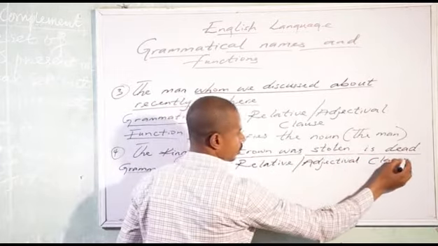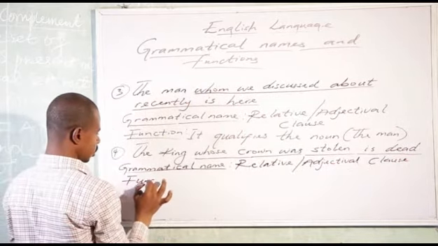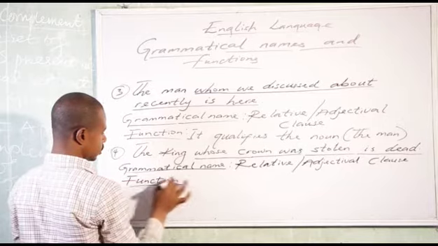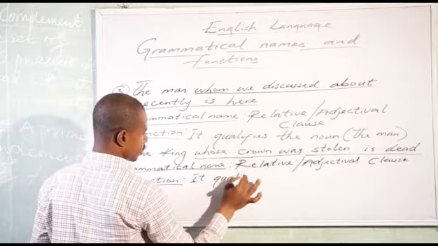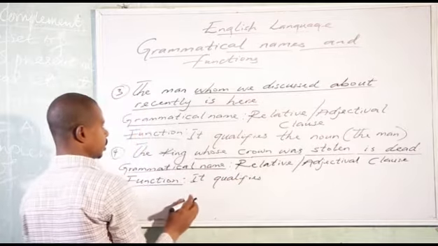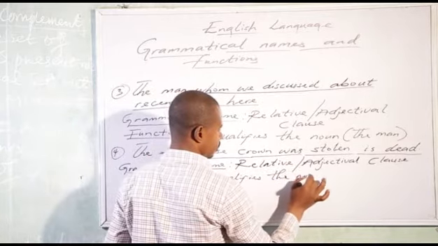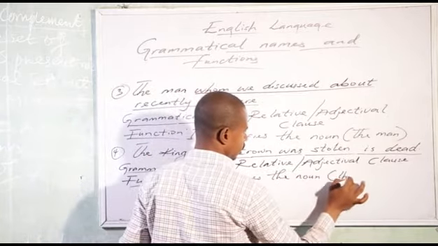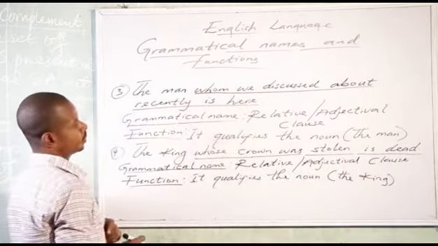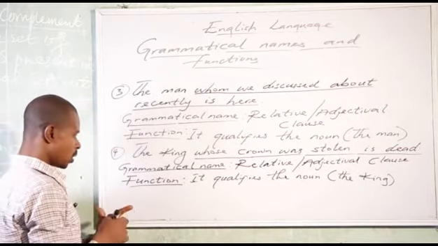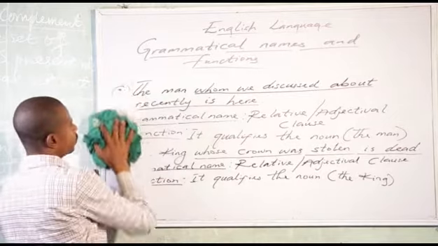And what is the function? It qualifies the noun, the king. Yes. Now let me give you more examples. I have more examples to give to you.